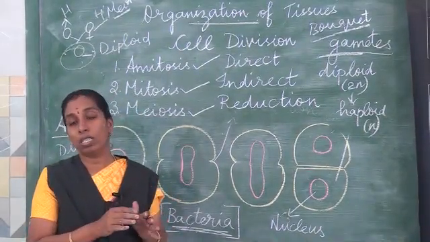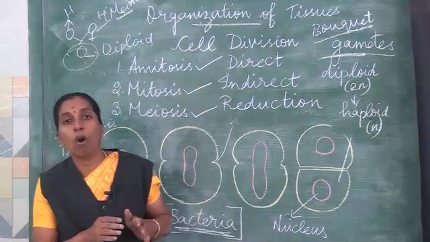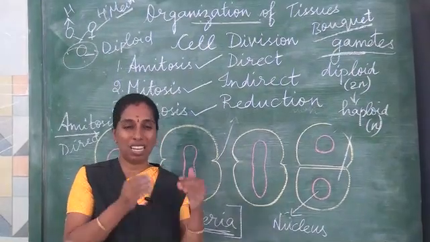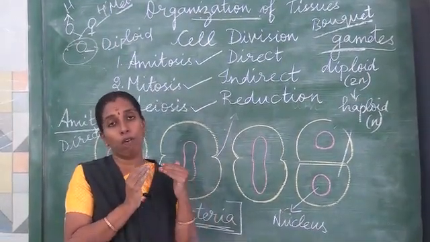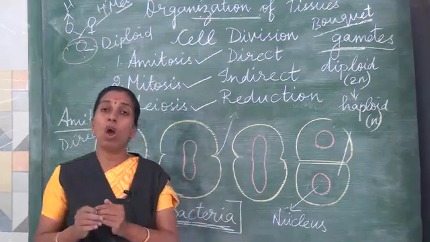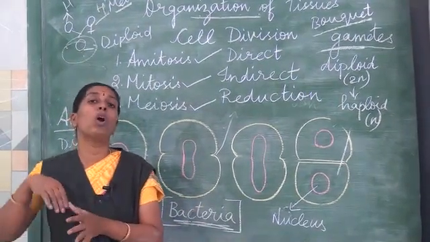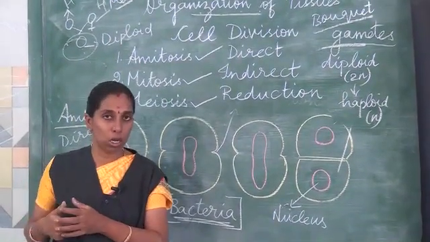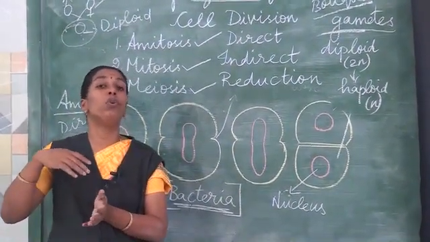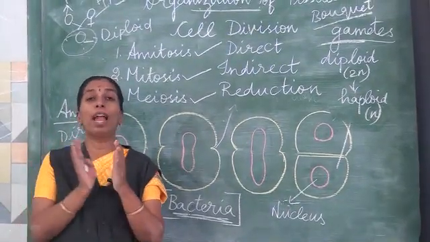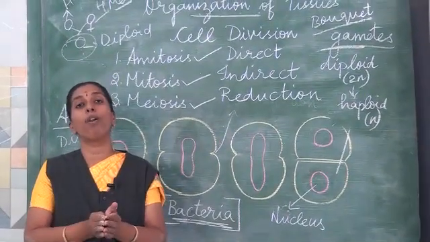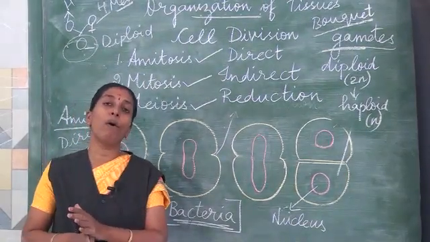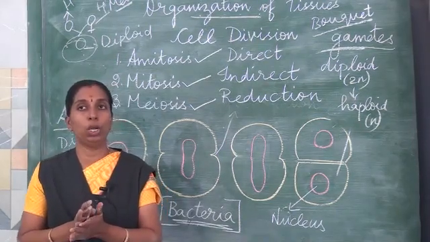Mitotic cell division is responsible for repairing worn out tissues. If there is any injury, it is useful for repairing. Whereas meiosis is responsible for the recombination of characters. Because of this recombination, because of crossing over, there is development of new varieties of organisms. So mitotic cell division is very important in our life for our growth, and meiotic cell division is also very important during the reproductive stage.